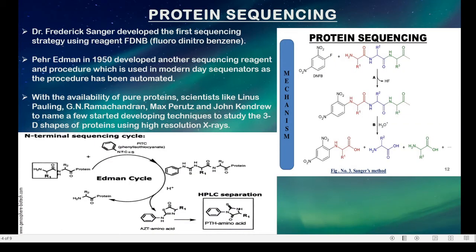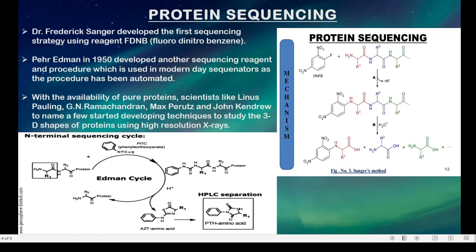The scientist who contributed to the study of the structure was Dr. Frederick Sanger. If you remember, in the previous class we studied the DNA sequencing by the dideoxy chain termination method by Sanger. He also contributed to the study of the structure of protein by using a reagent called fluorodinitrobenzene. Then the second scientist was Pehr Edman, whose method is called Edman's method, where he used phenyl isothiocyanate (PITC) for studying the structure of protein, and this we have studied in class 11th.